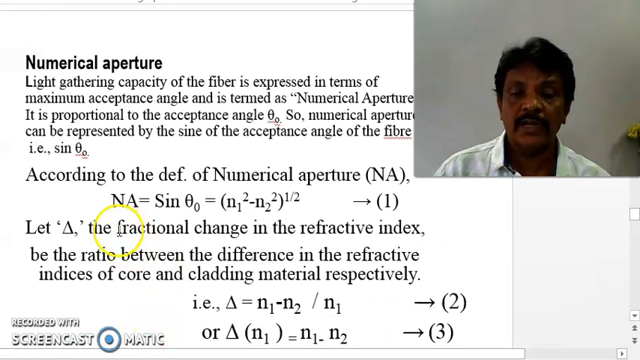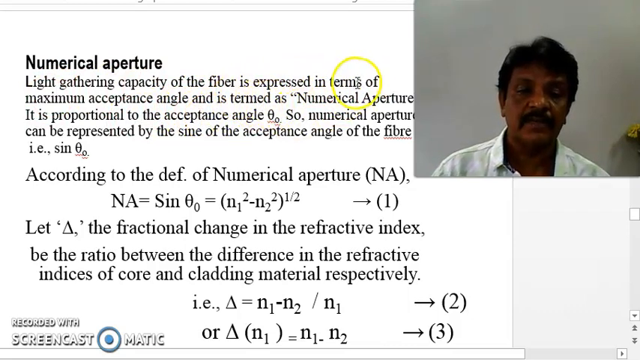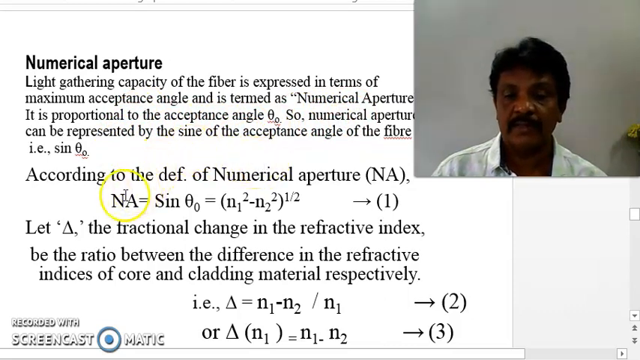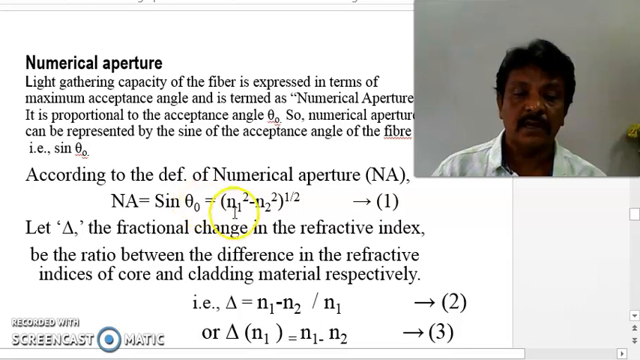Similarly, we will derive the expression for numerical aperture. The numerical aperture is defined as the light gathering capacity of an optical fiber, expressed in terms of the maximum acceptance angle, and is termed the numerical aperture. It is proportional to the sine of the acceptance angle. So numerical aperture can be expressed as NA is equal to sin theta 0. According to the definition of numerical aperture, NA is equal to sin theta 0, which is equal to root of n1 square minus n2 square.